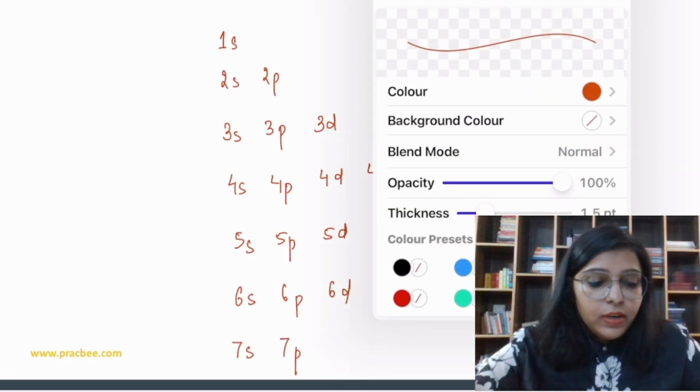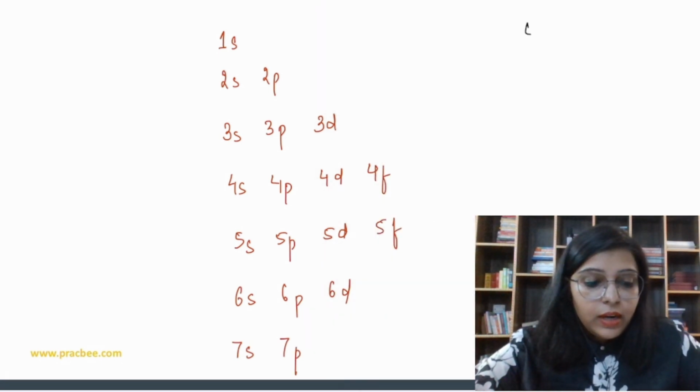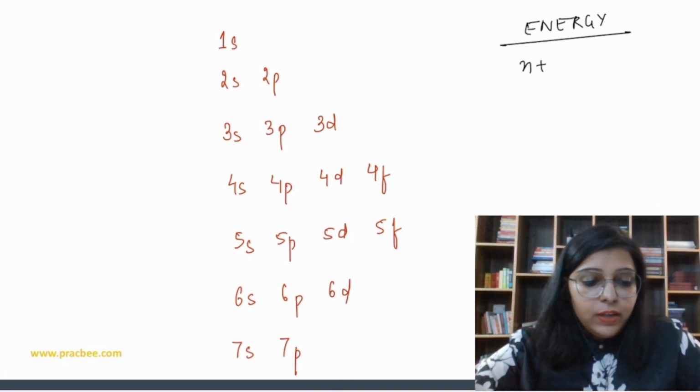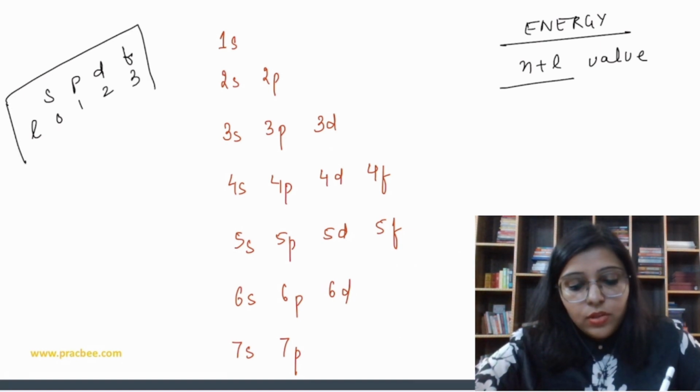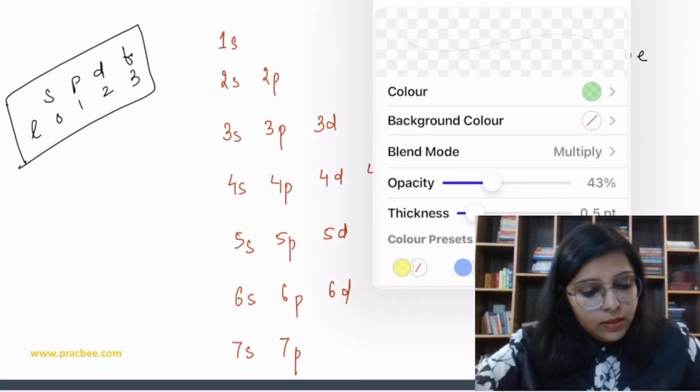Now electrons are filled in increasing order of their energy, and how to determine the energy? That is by the n plus l value. The l value for s is 0, for p is 1, d is 2, and f is 3. So on the basis of that, the first electron goes to 1s. First electron goes to 1s.